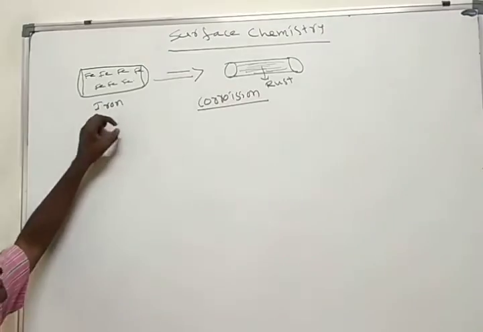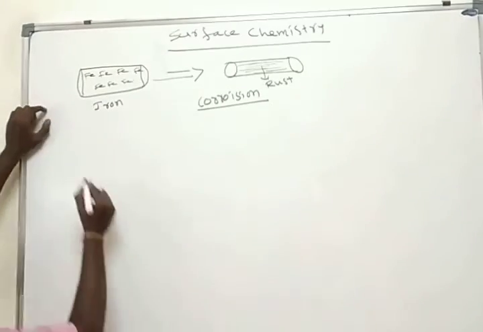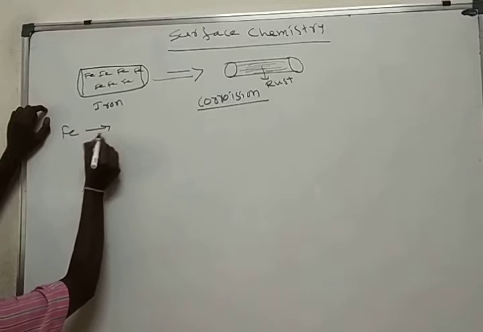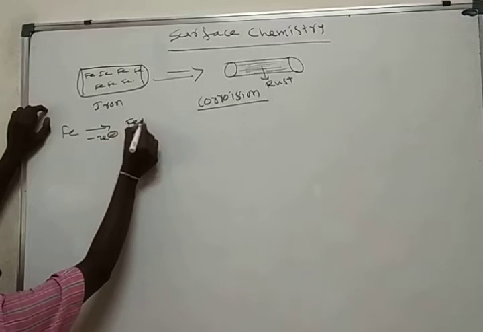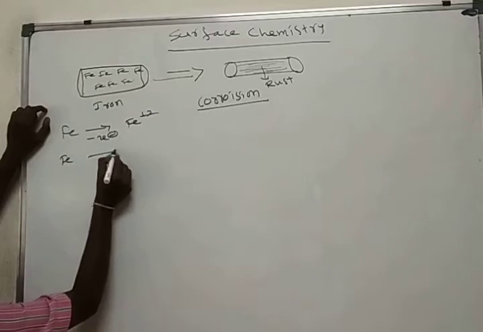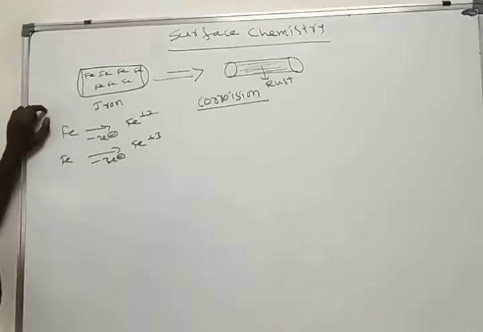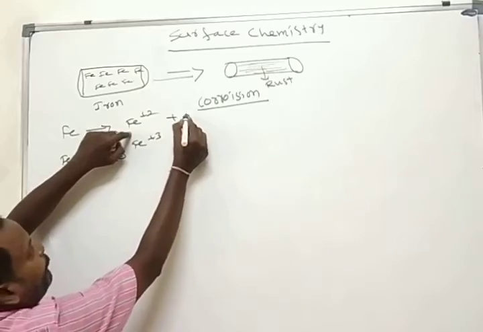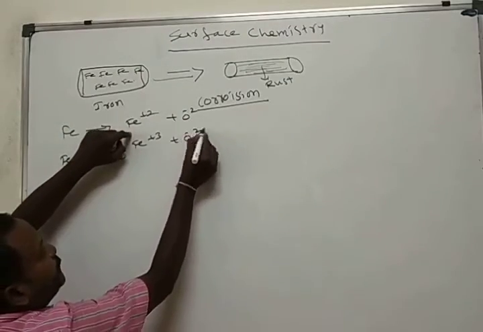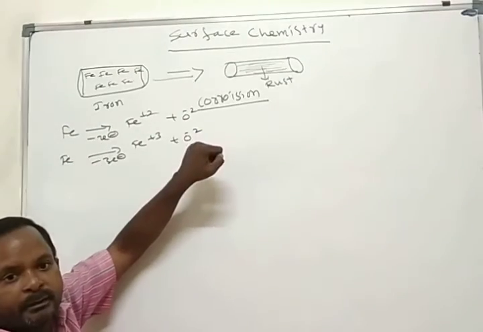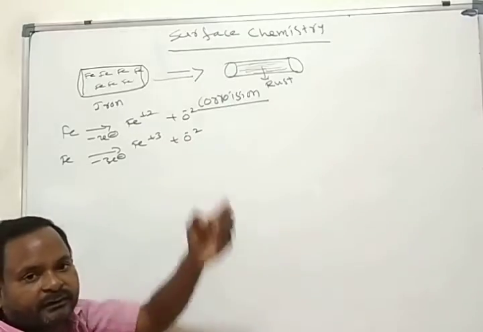Okay, reactivity of iron. Here also iron loses maybe 2 electrons or maybe 3 electrons. It reacts with the O2- ion. What is the O2- ion? The oxide ion, the natural oxidation state of oxygen.